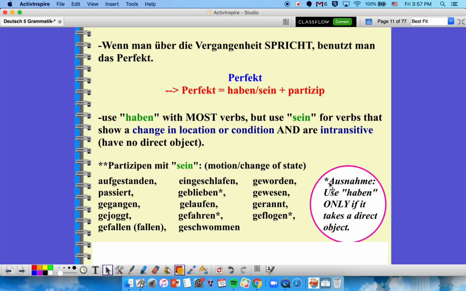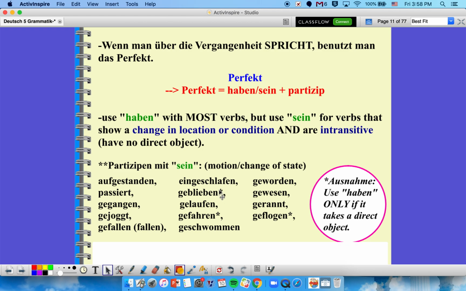Eingeschlafen, fallen asleep. Geblieben, stayed. This one is an Ausnahme, exception, but it's not an Ausnahme for the same reason over here. Geblieben has a star just because it's an exception, that it's not a change of state, it's not a change of condition, it's literally the opposite. Bleiben means to stay, but geblieben for some reason is ich bin geblieben, for I stayed, not ich habe geblieben.